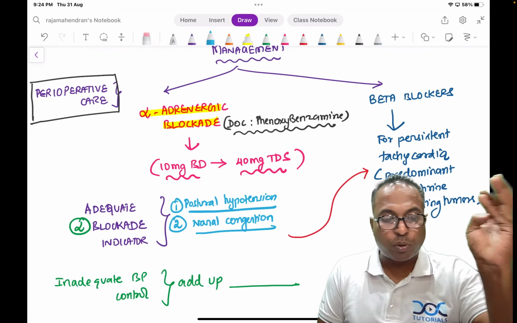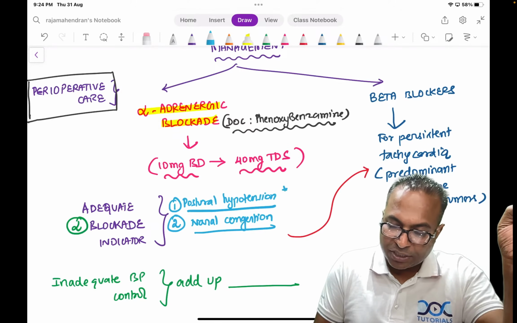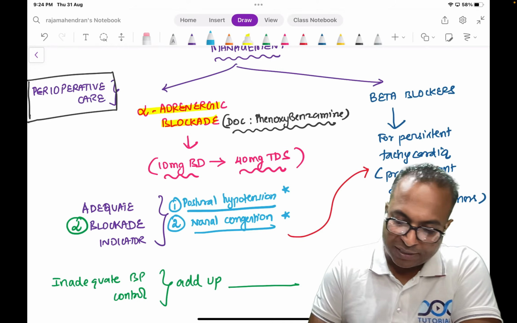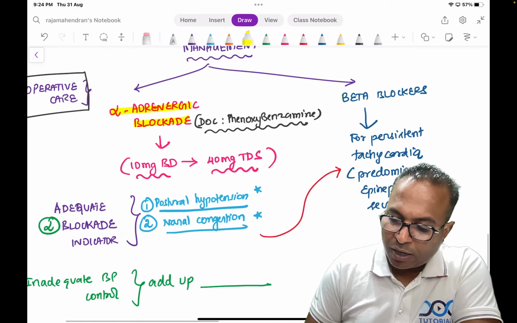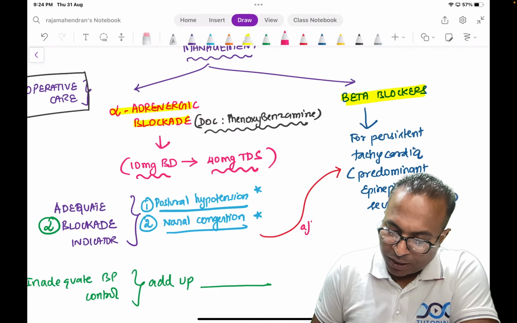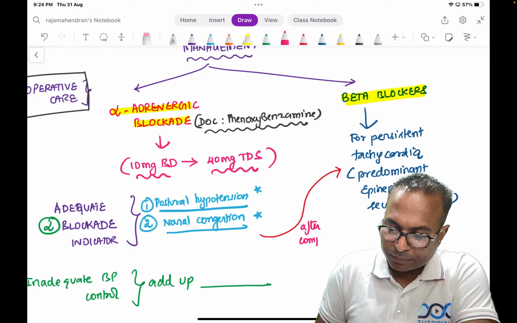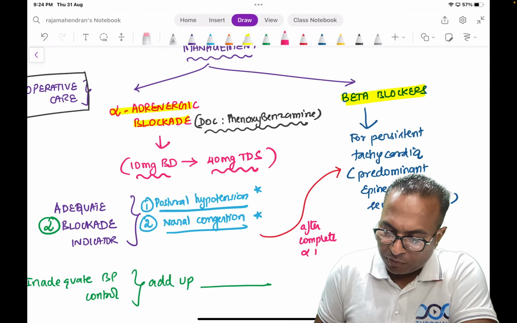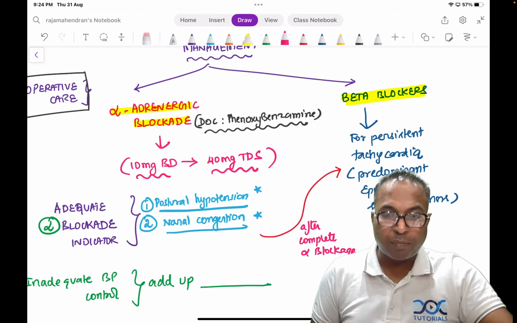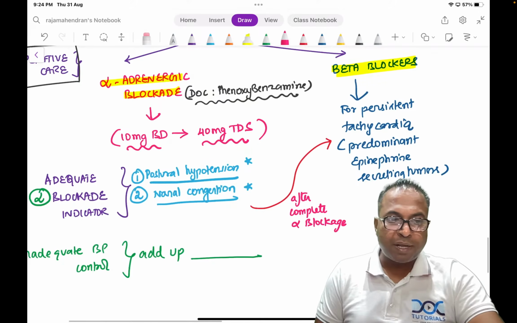When he develops postural hypotension and nasal congestion, we can now start beta blocker. Please understand this point. Don't start beta blocker before this symptom happens. Only after complete alpha blockade should we start beta blocker. This is a very famous pharmacology question. All of you might be remembering that question.